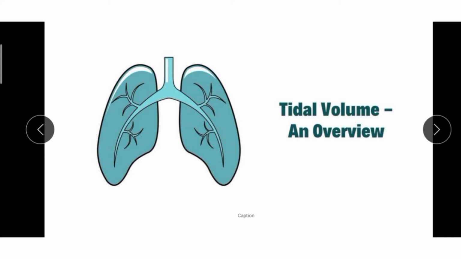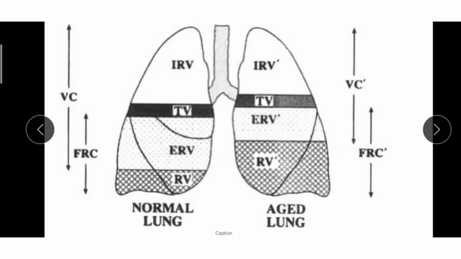First is tidal volume. It is the volume of air inspired or expired during a normal breath. This is about 500 ml, that is, a healthy man can inspire or expire about 6000 to 8000 ml of air per minute. The lowest value is that of tidal volume. Here you can see this is the tidal volume.